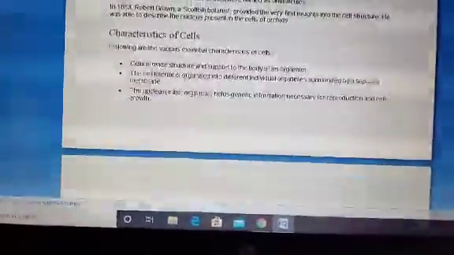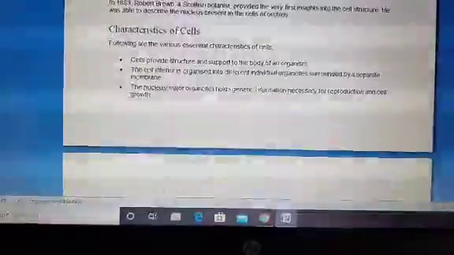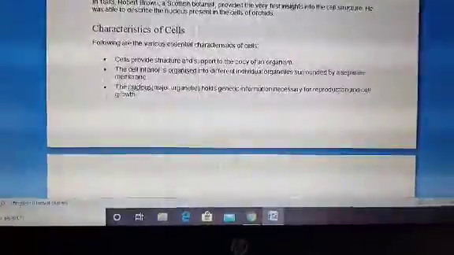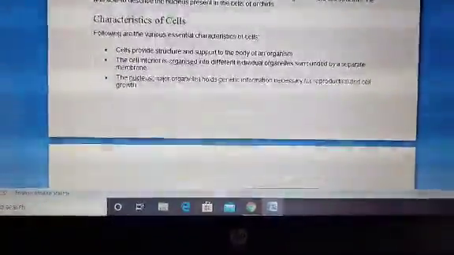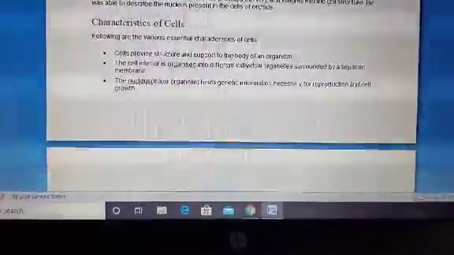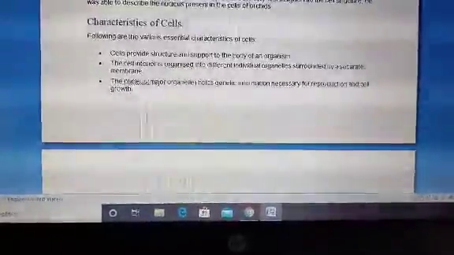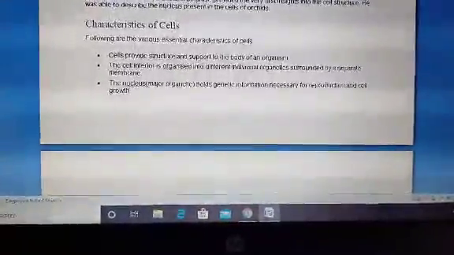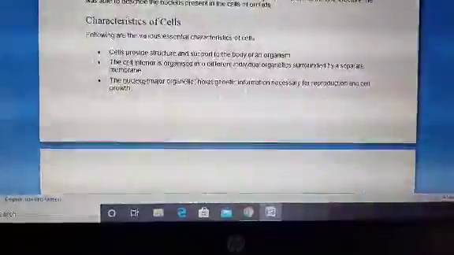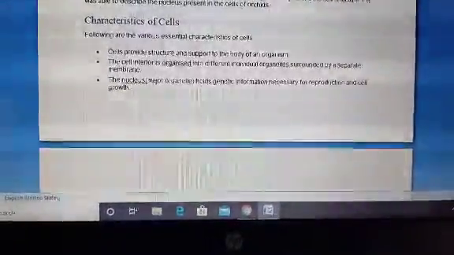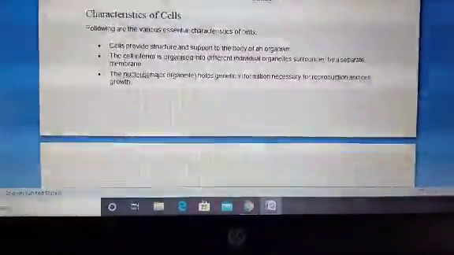Then, what are the characteristics of cells? Various essential characteristics of cells are there. Cells provide structure and support to the body of an organism. The cell's interior is organized into different individual organelles surrounded by a separate membrane. The nucleus holds genetic information necessary for reproduction and cell growth.